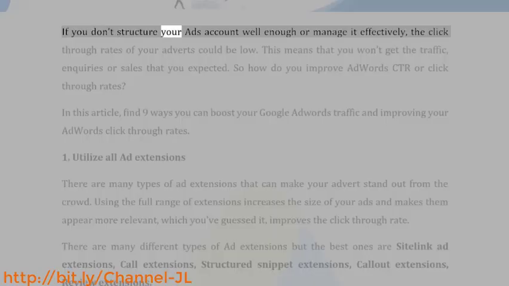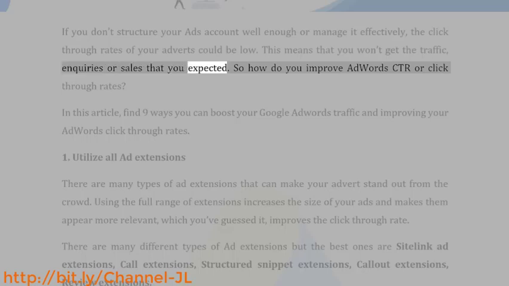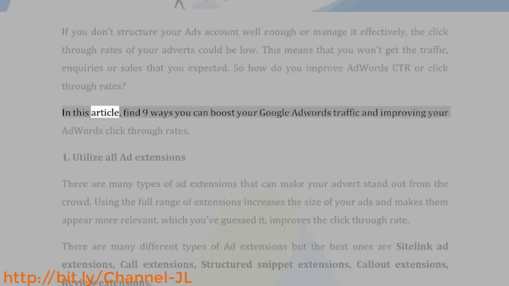If you don't structure your ads account well enough or manage it effectively, the click-through rates of your adverts could be low. This means that you won't get the traffic, inquiries, or sales that you expected. So how do you improve AdWords CTR or click-through rates? In this article, find 9 ways you can boost your Google AdWords traffic and improve your AdWords click-through rates.